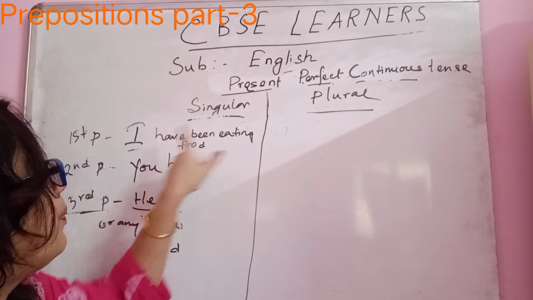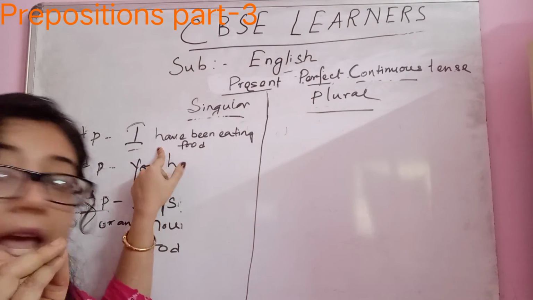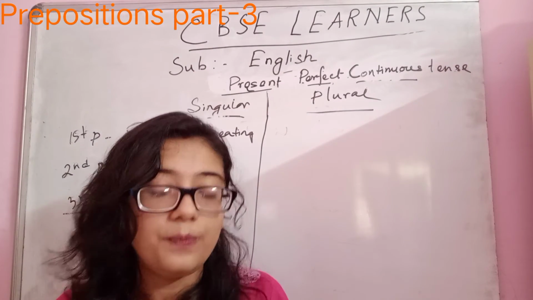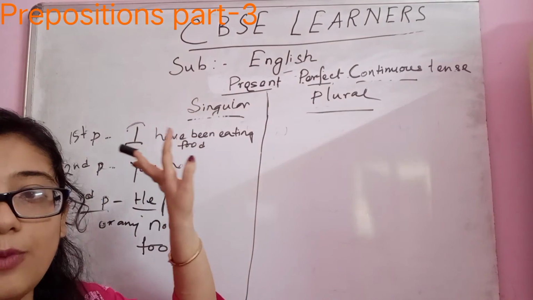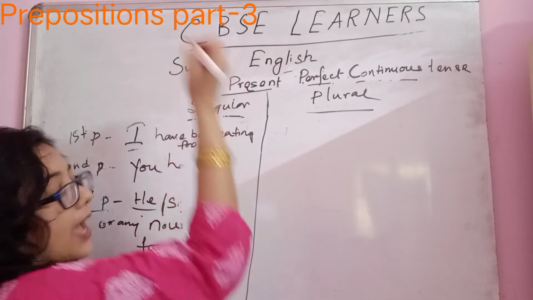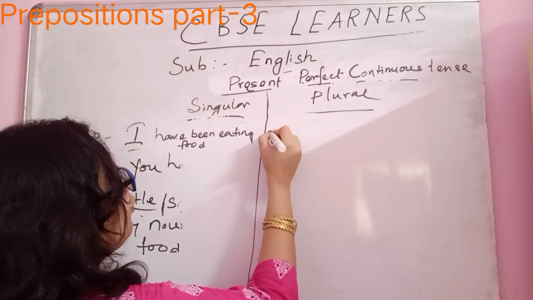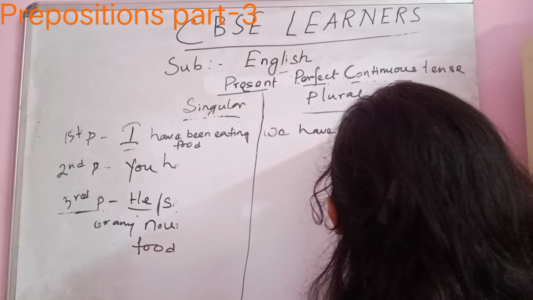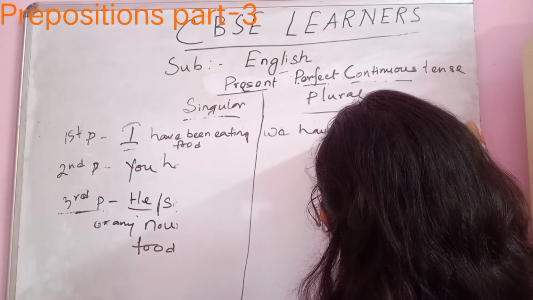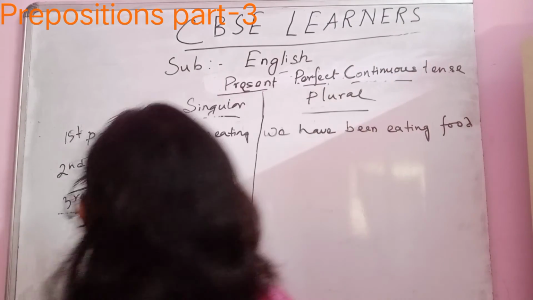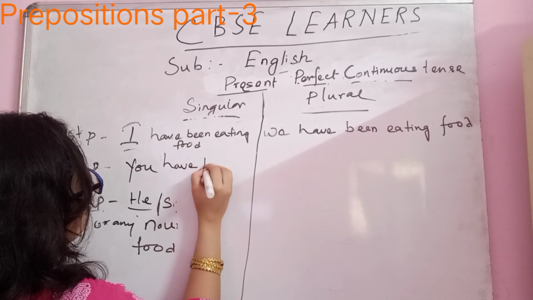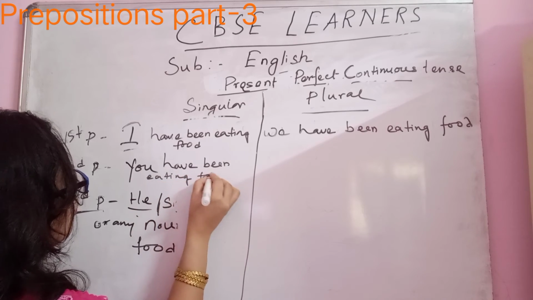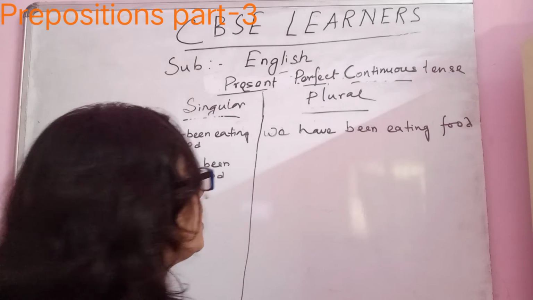Okay, so from present perfect, what are you taking? Present perfect's helping verb, that is have, plus you are using been, in addition it's new, plus the ing form of the word from the continuous tense. So I have been eating food. We have been eating food. You have been eating food. Means you have started, still you are eating.